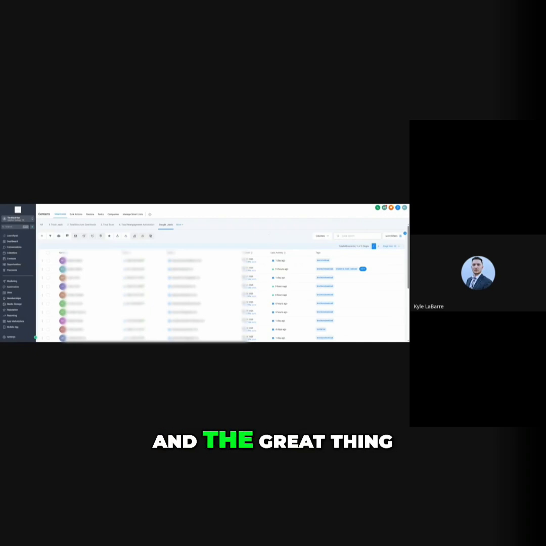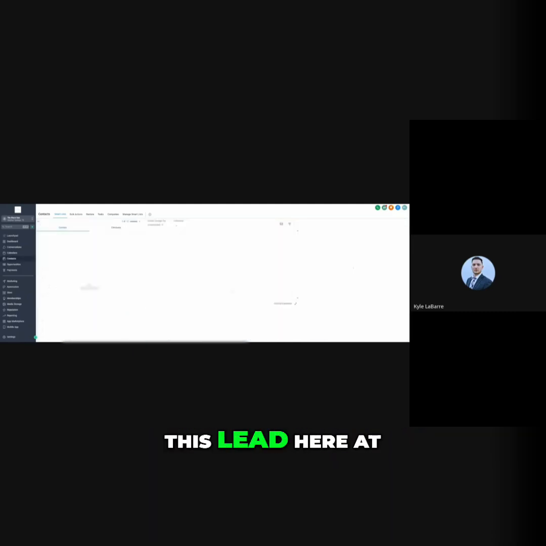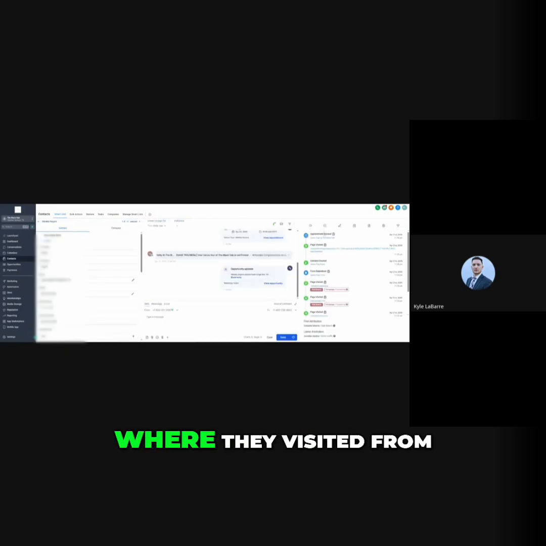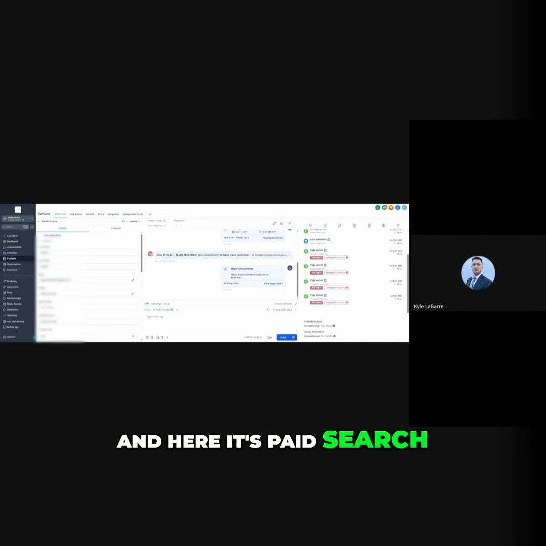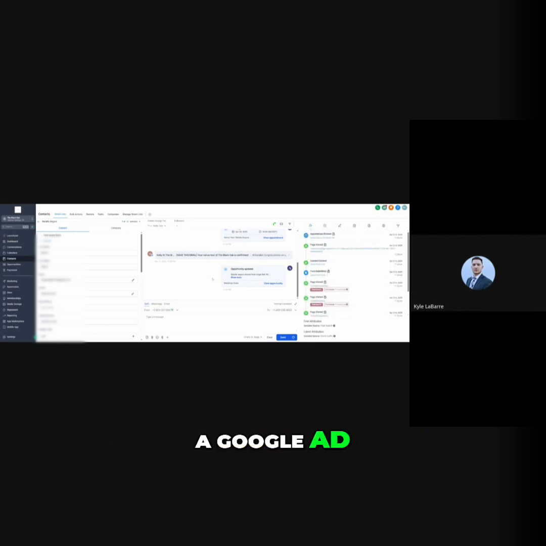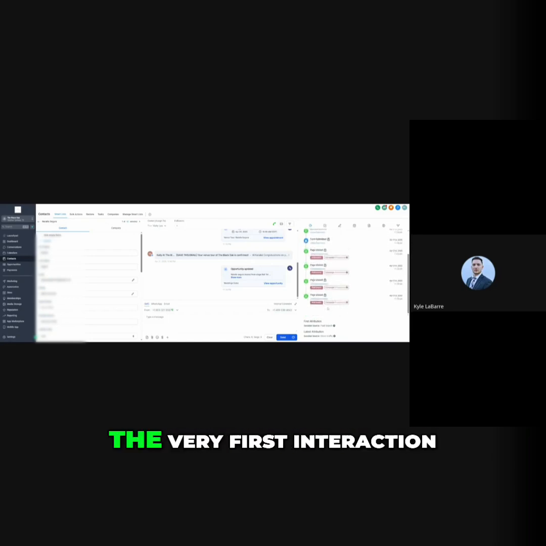And the great thing about the system is you can track it all. So we are able to connect Google ads, Facebook ads. Your integrations with those will actually generate that. Like, how do I know that this is from Google? Well, let me click on this lead here at the top, and I can see where they visited from. It's a paid search, and here it's paid search. So they clicked on a Google ad, and then it took them to the venue tour page. That's down here at the bottom, the very first interaction.